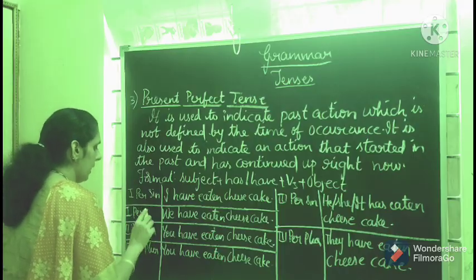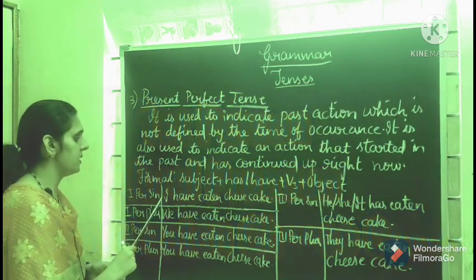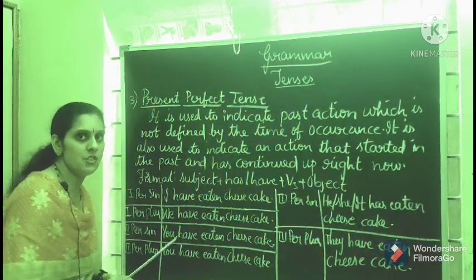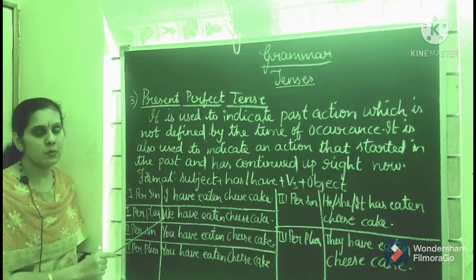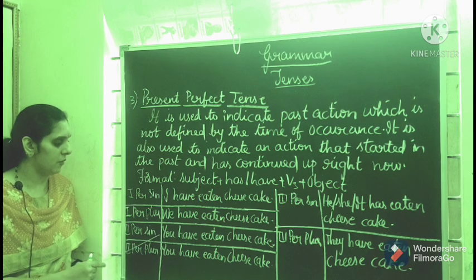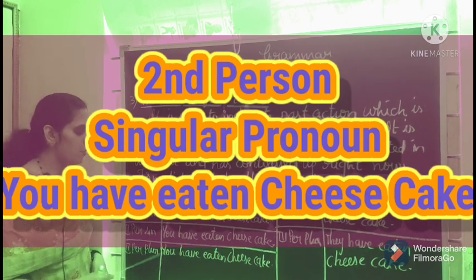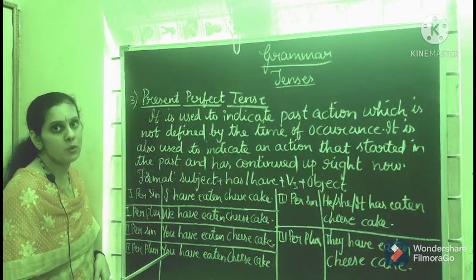First person plural: we have eaten cheesecake. So "I" is the first person singular pronoun, "we" is the first person plural pronoun. Next is second person singular pronoun, you. You have eaten cheesecake. Second person plural also, you have eaten cheesecake. Second person singular and plural, you get the same "you" itself.